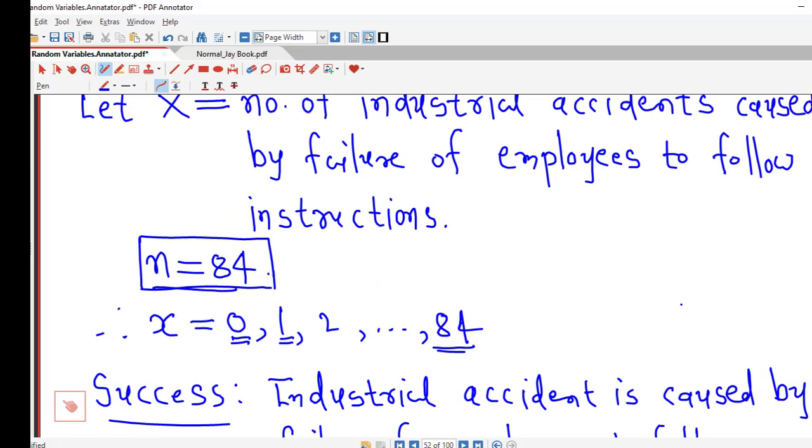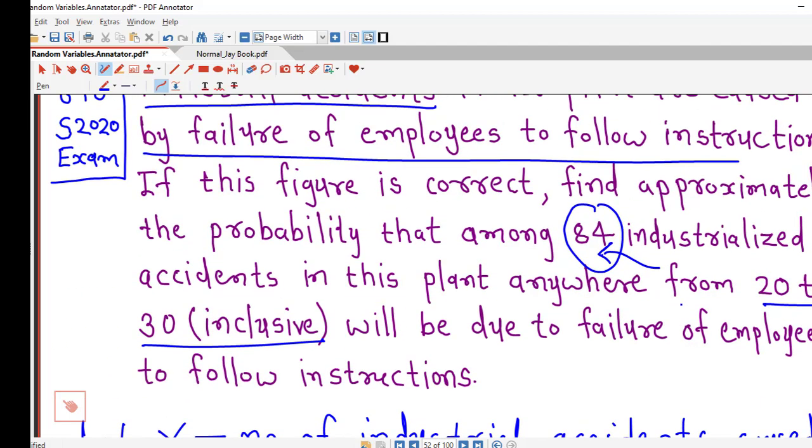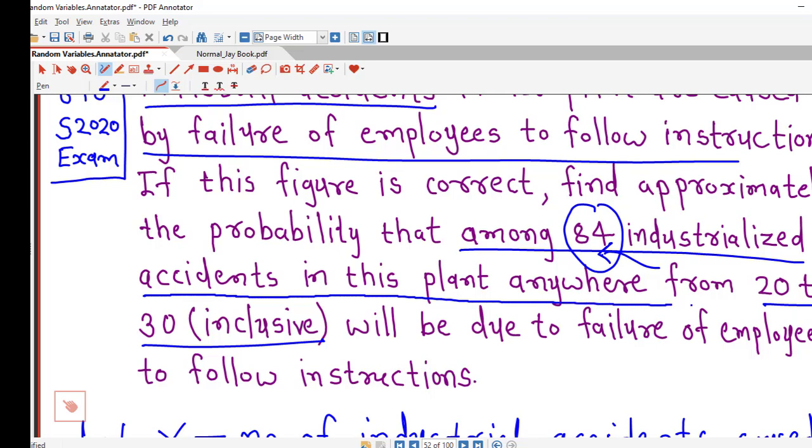So this is the problem of binomial probability distribution, and we are asked to find this probability: among 84 industrialized accidents in this plant, anywhere from 20 to 30 inclusive will be due to failure of employees to follow instructions.